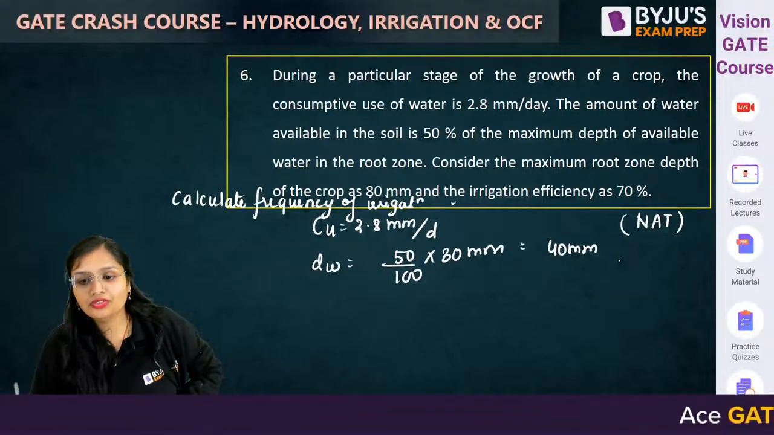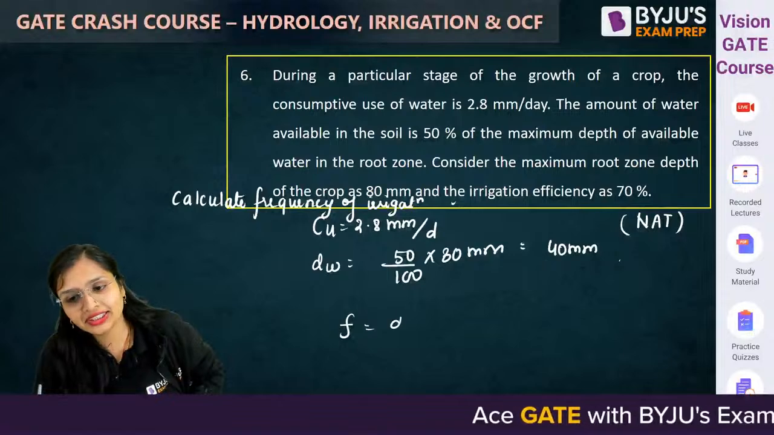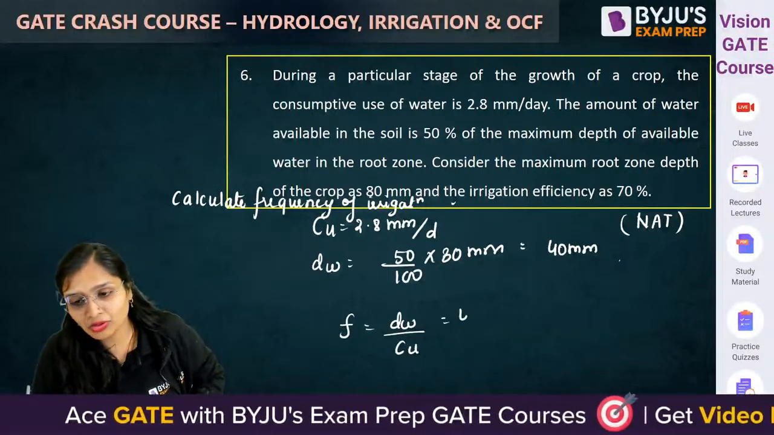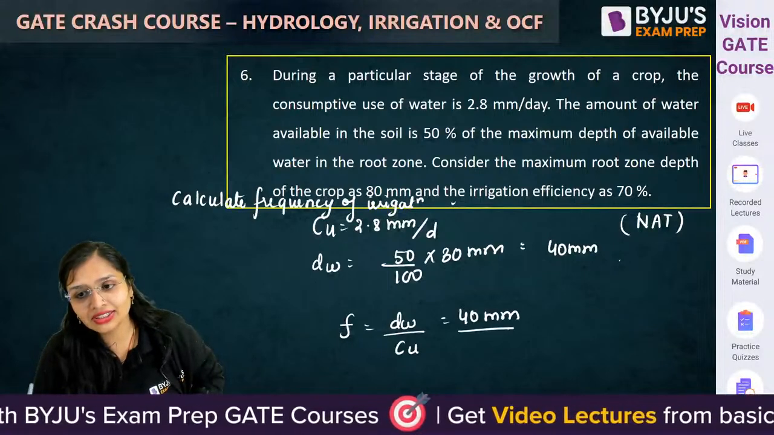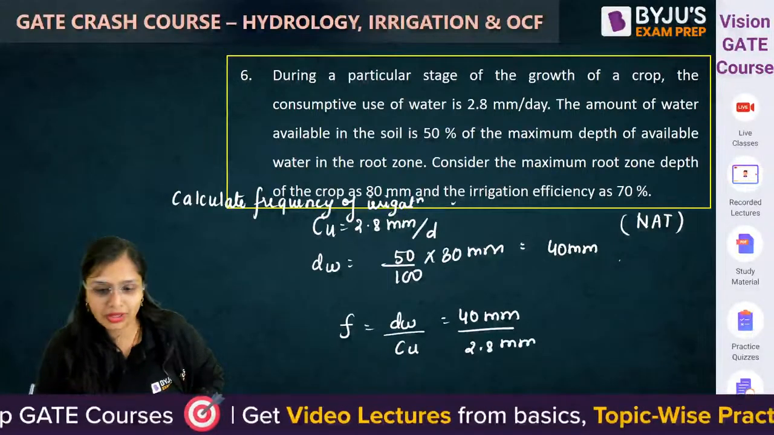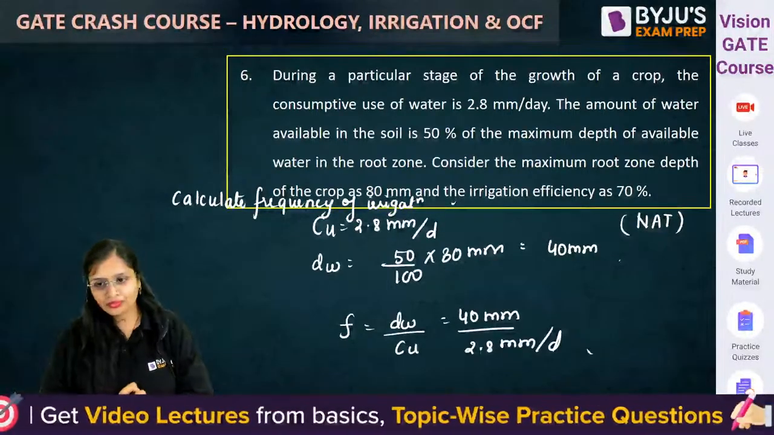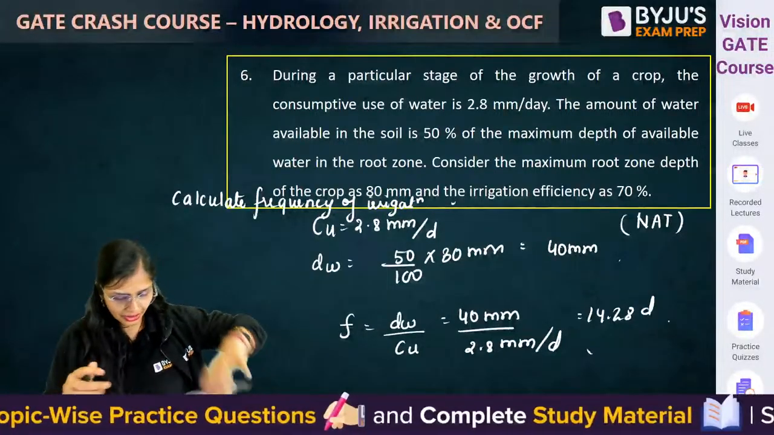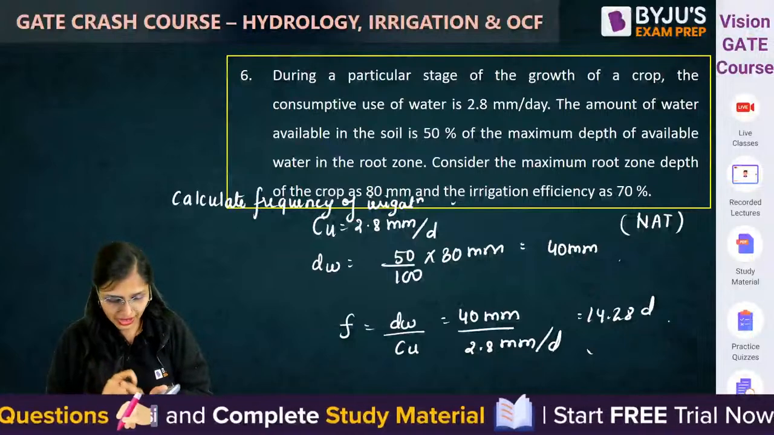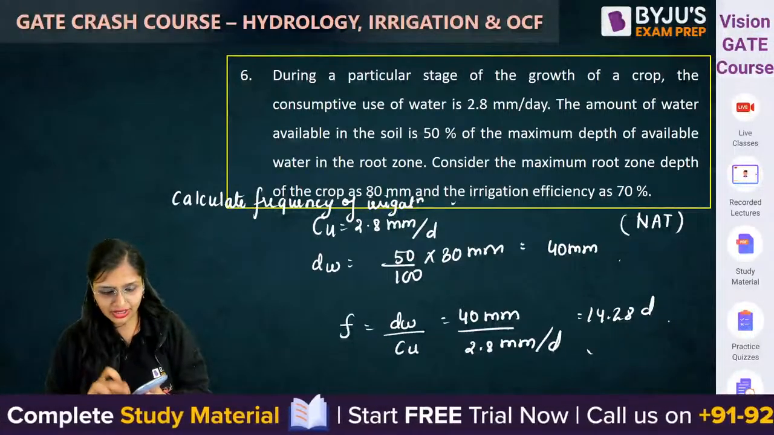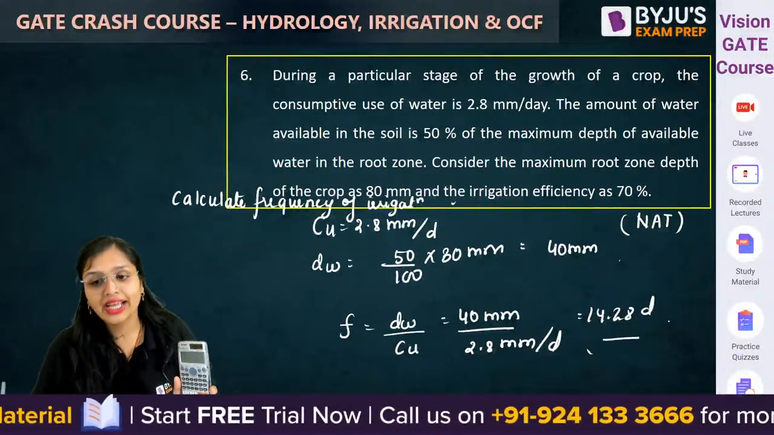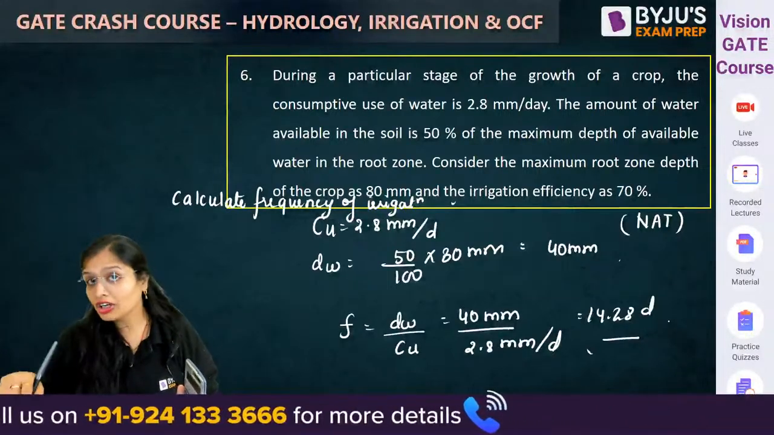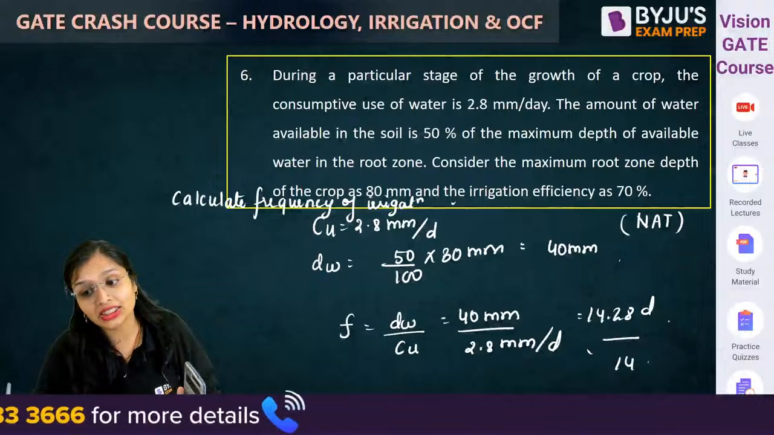Okay. So if you want to calculate frequency of irrigation, that will be F is equal to dW upon Cu. Now what will be dW? It will be 40 mm. And what is Cu? It is given 2.8 mm per day. How much it will come? It will come 14.28 days. एक बार मैं check कर लेती हूँ. 40 divided by 2.8, it will come correct. 100 by 7, 14.28 days. In the question, if it tells you round off to the nearest integer, so you will not mark 15 days, rather you will mark it as 14 days.